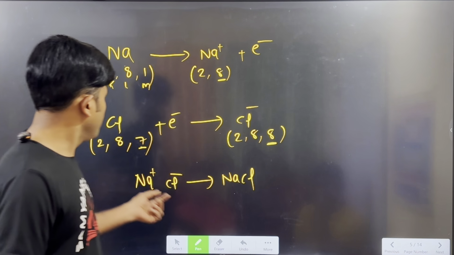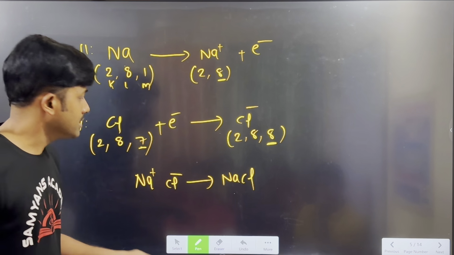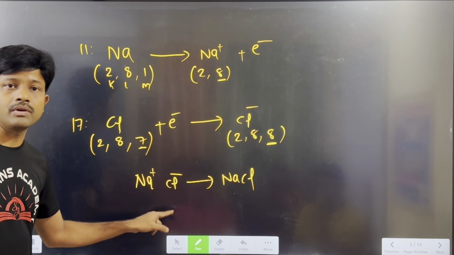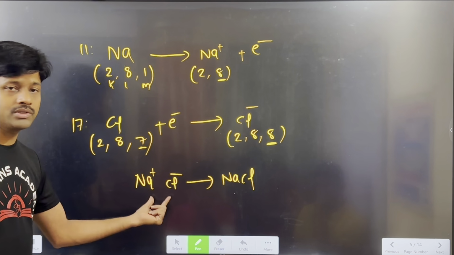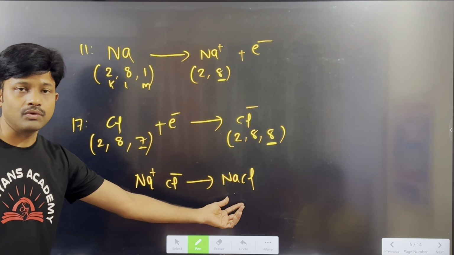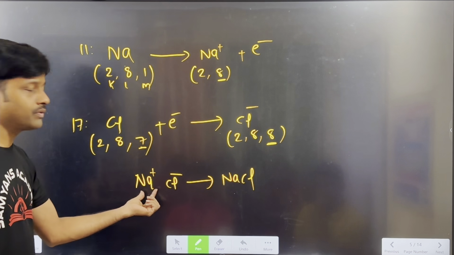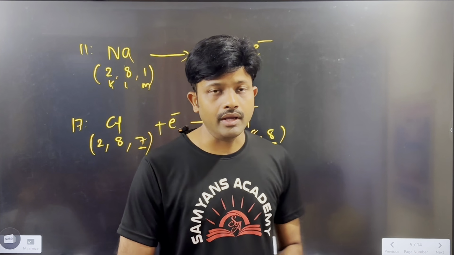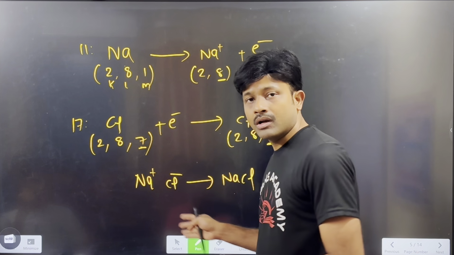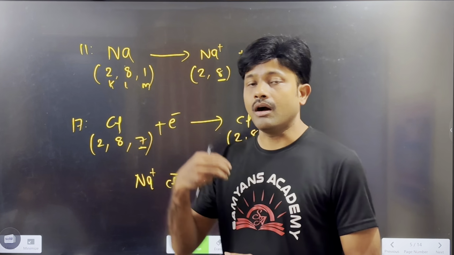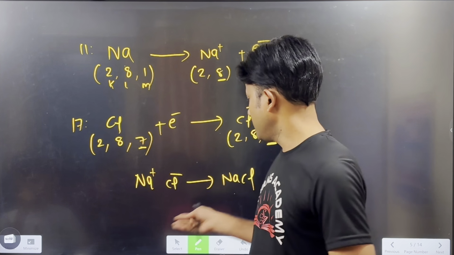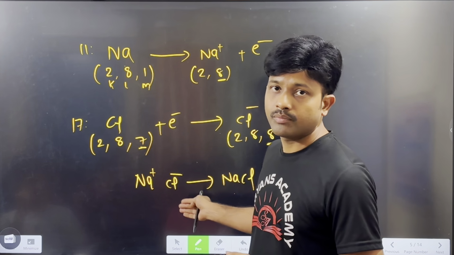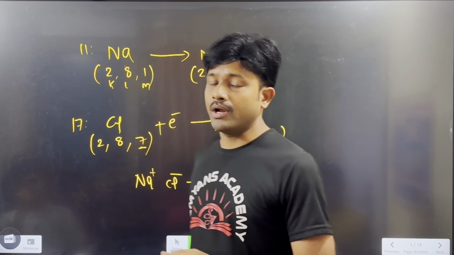Okay, so how will the force of attraction arise here? Because of opposite charge. Sodium has plus charge and chlorine has minus charge. Because of opposite charge, a strong attraction force arises between them. Because of that, it will form a strong ionic bond. So in this way, to break this bond, we have to use high temperature, high melting point, and to evaporate this, we need a high boiling point also. And these ionic compounds have high melting point and high boiling point.